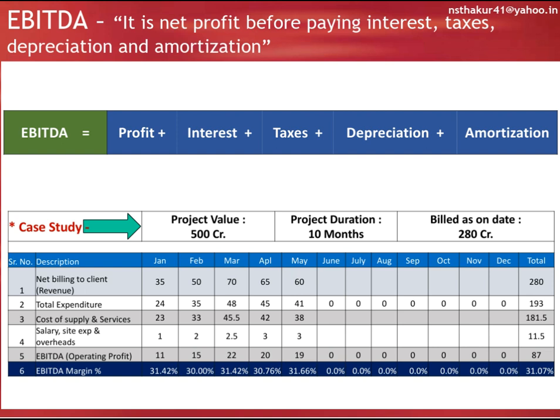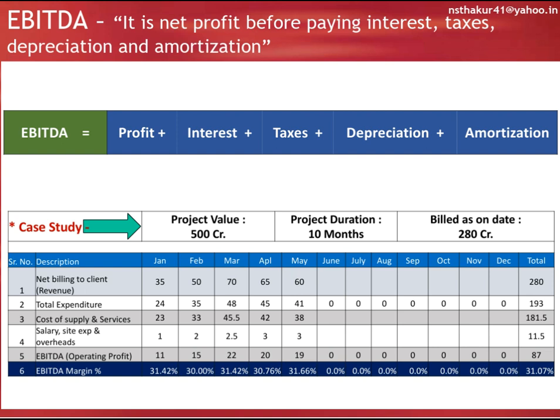total project value 500 crore, project duration 10 months and billed as on date. Row number 1, net billing to client, that is revenue generation distributed month-wise. Then total expenditure, which includes cost of supply and services, salaries, site expenses, overheads and office expenses.